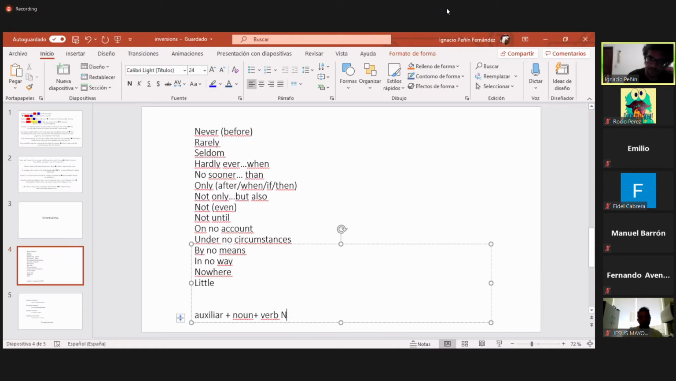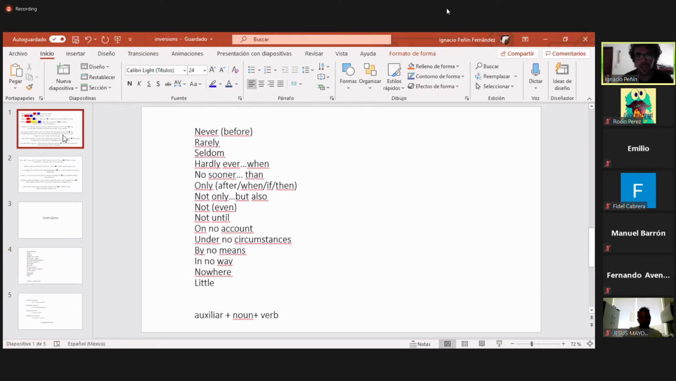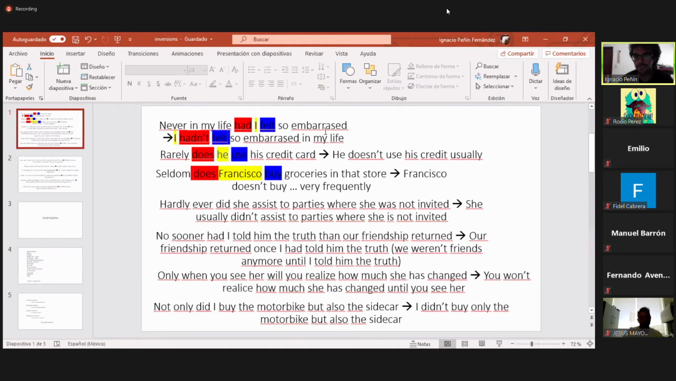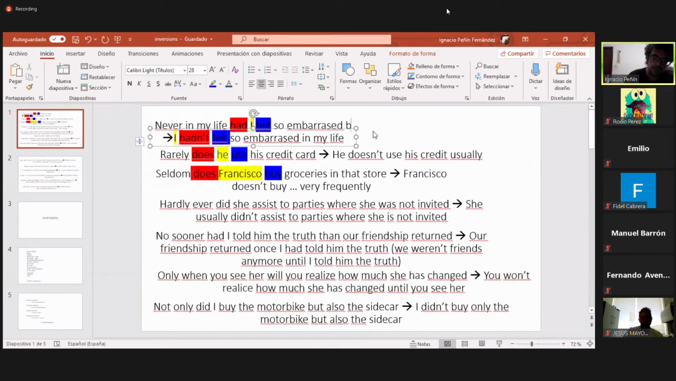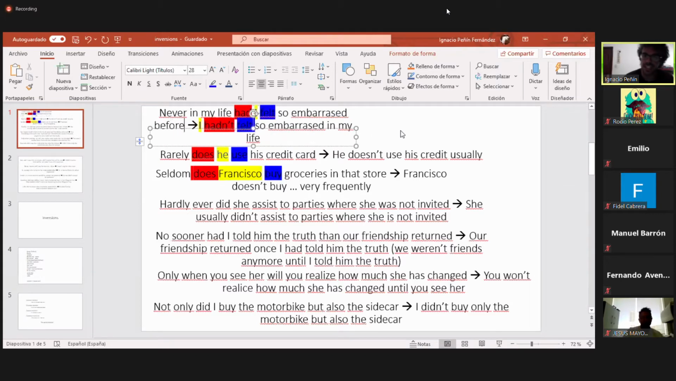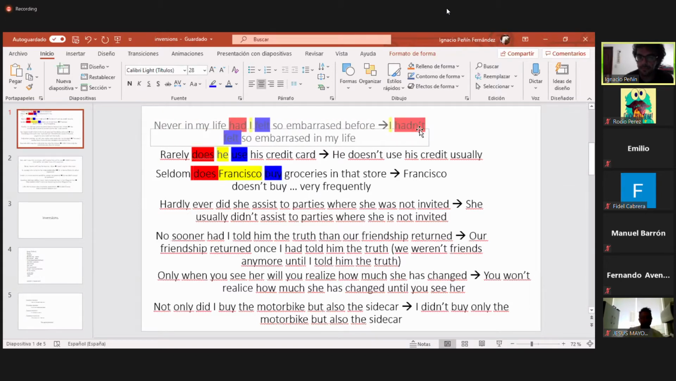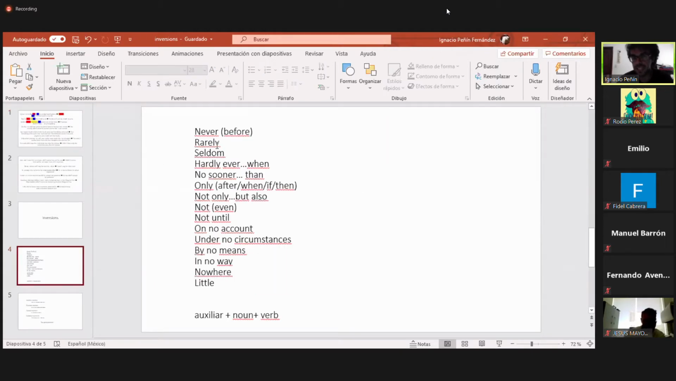Okay, so the first one, we have the example here. Never in my life had I felt so embarrassed. Okay, and if we add here the before, the meaning changed a little. Okay, it seems that we can feel so embarrassed after this moment. Okay, but the rest of the sentence is exactly the same.